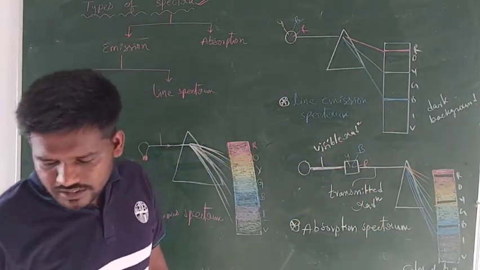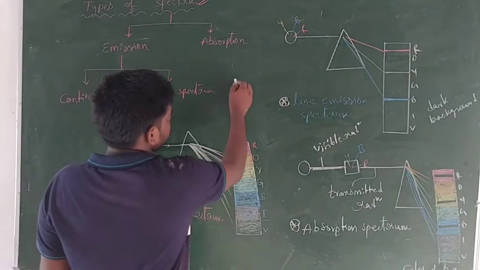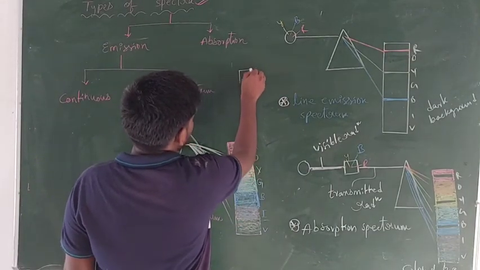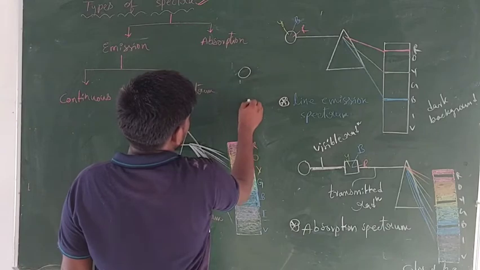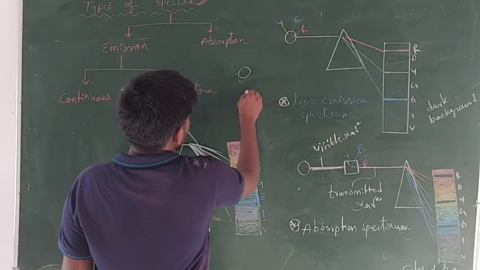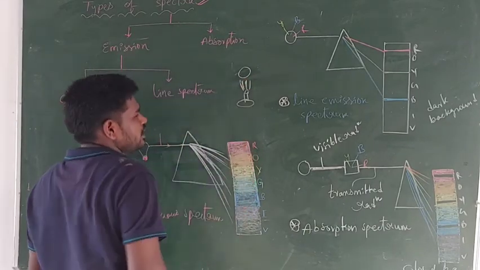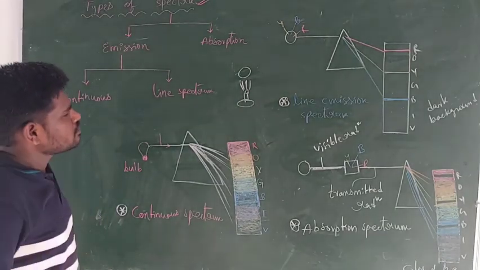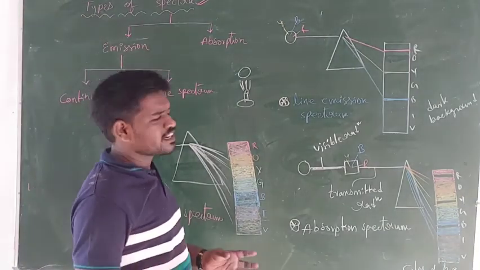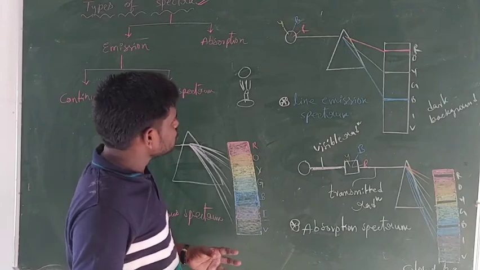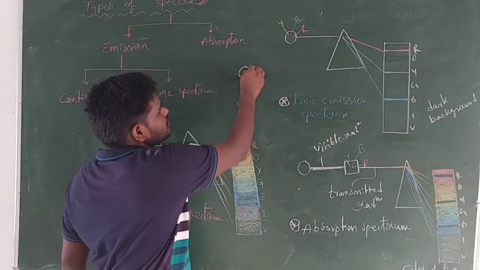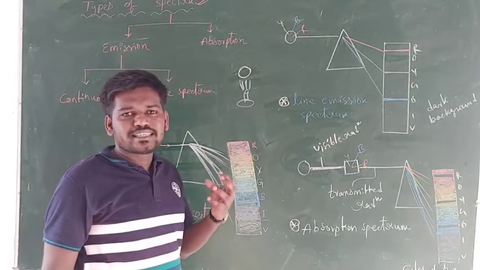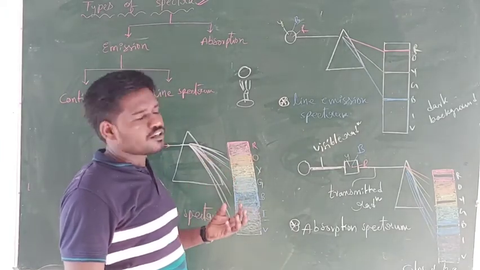So here, when we get this line emission spectrum, first we need to take a body. So first we need to consider a body. Now when you heat this body by applying flame from a Bunsen burner or by using some external source, when you heat it, it absorbs certain wavelengths of the radiation.